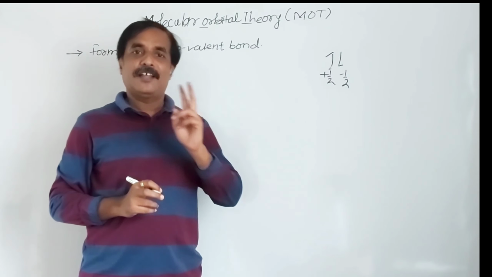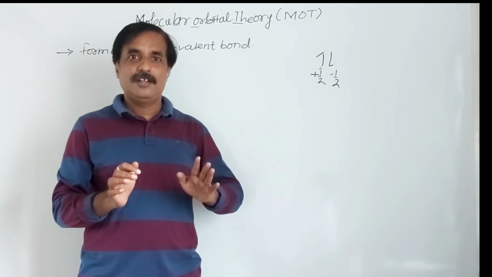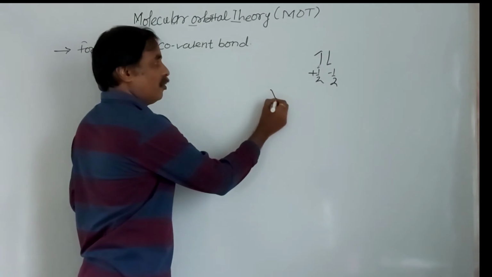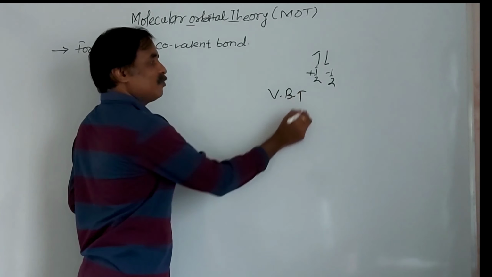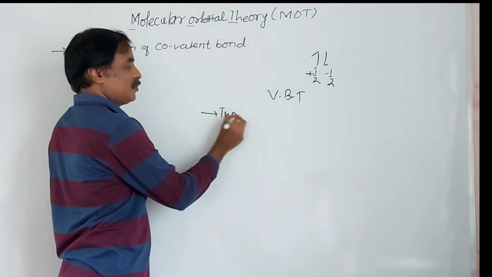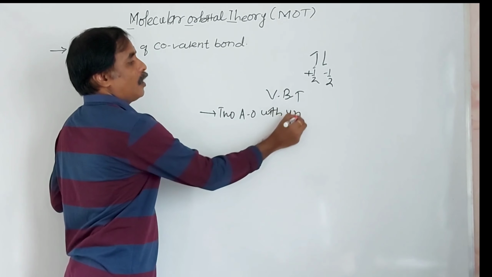What is another assumption of valence bond theory? Already we have seen assumption number one in case of valence bond theory. Here two atomic orbitals with unpaired electrons.